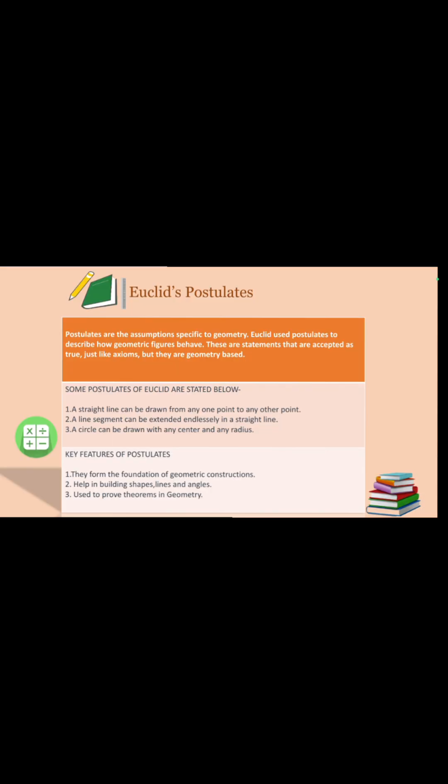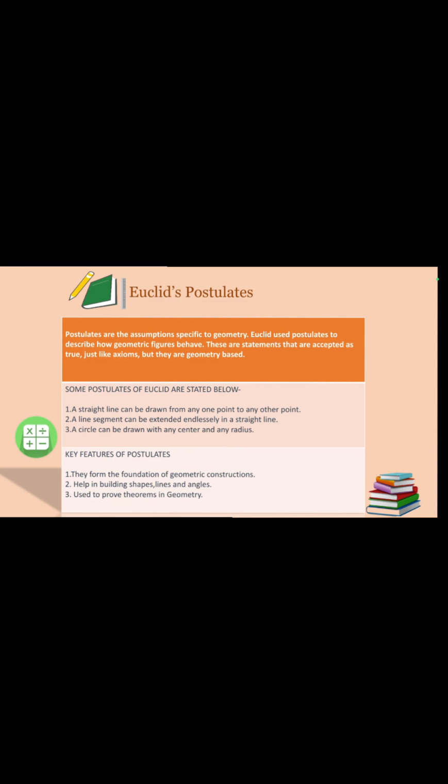Talking about it, Euclid's approach was unique because he began with axioms. It is suggested that you start with difficult things and then come to easy ones, but he started with easier ones and derived some very complex results out of them, which we'll be studying further in our classes. Coming up next, Euclid's postulates.